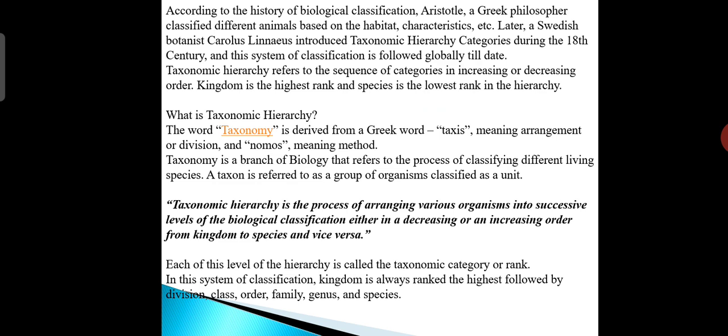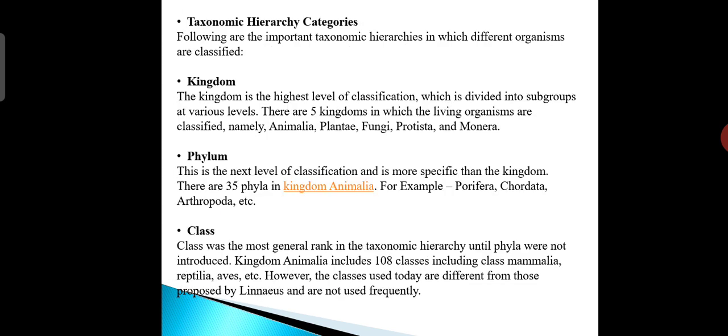Each level of the hierarchy is called the taxonomic category or rank. In this system of classification, kingdom is always ranked the highest, followed by division, class, order, family, genus and species. So first, the taxonomic hierarchy categories are listed below.